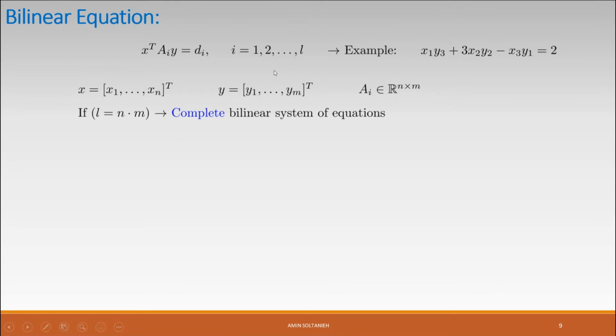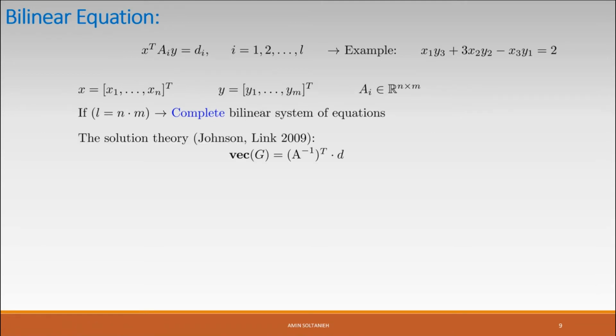What is the complete bilinear system of equations? If the number of equations in the system of bilinear equations equals the product of the number of x and y variables, so if it is equal to the product of n and m, then we call it complete, and we will see that it has some interesting features.